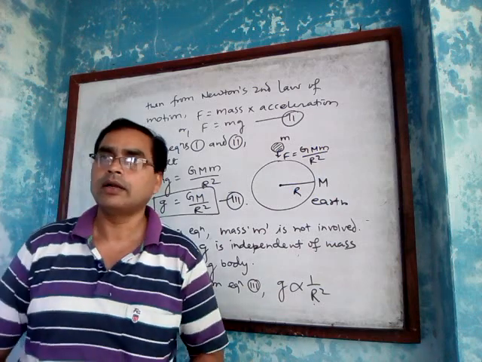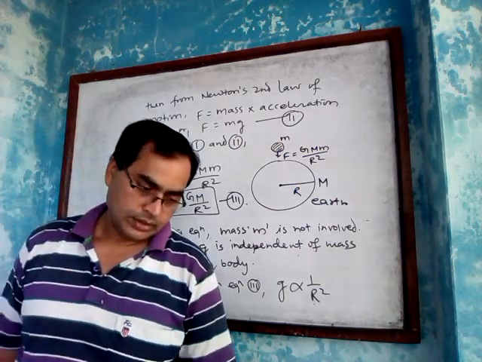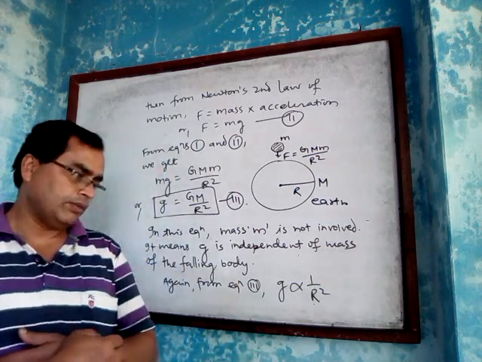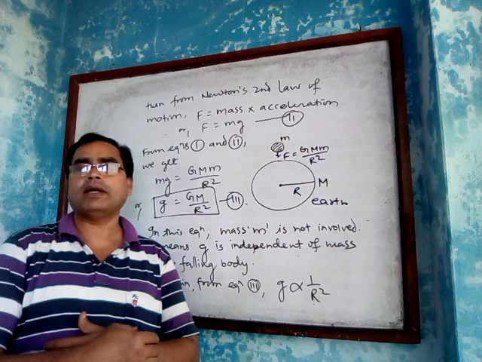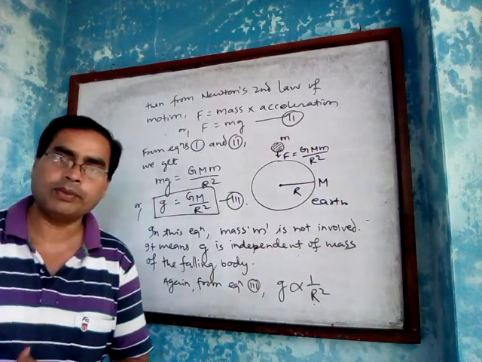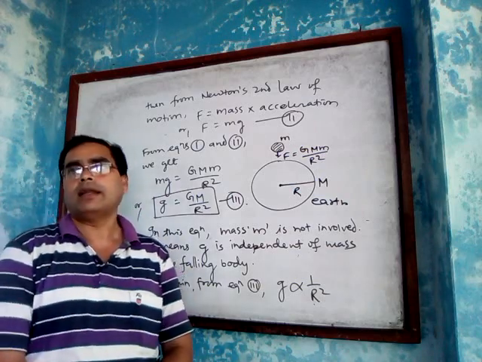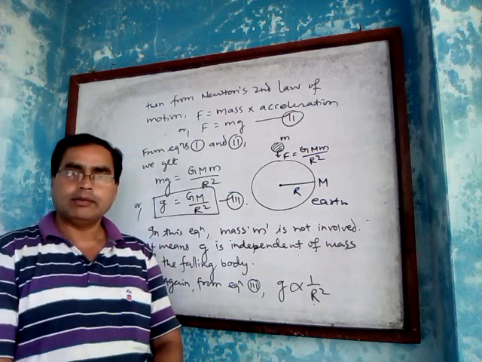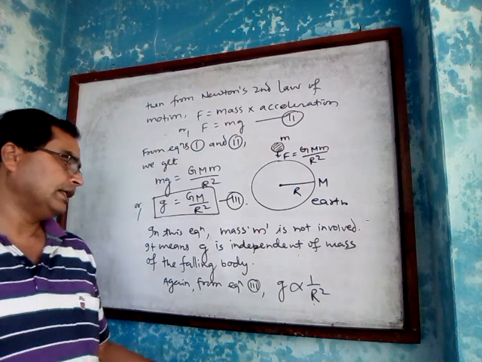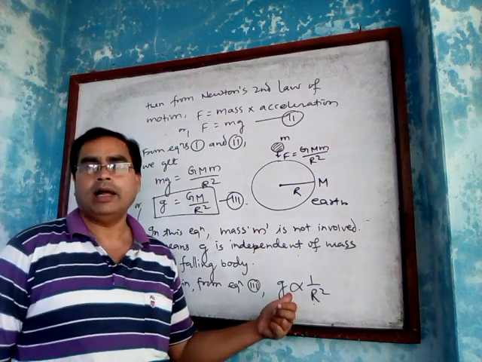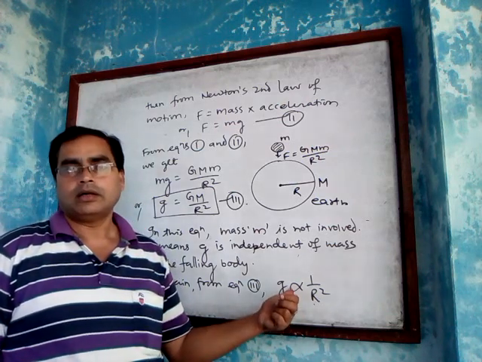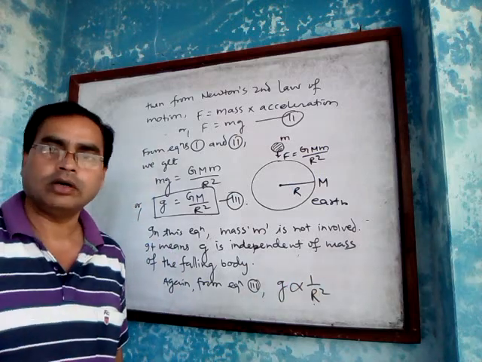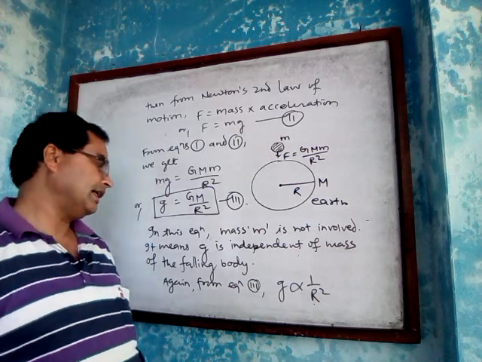If a planet or satellite is not perfectly spherical, that is, its radius varies from place to place, then certainly the value of g will not be the same at every place on that planet or that satellite.